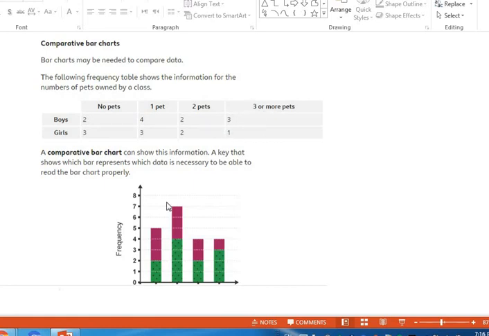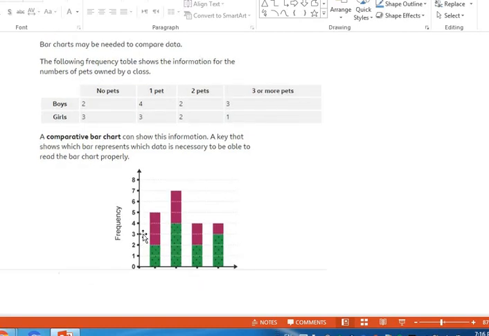Wow. So comparative means that you are going to compare between 2 categories. A key that shows which bar represents which data is necessary to be able to read the bar chart properly. So as you see here, I have the green and the pink. The green stands for boys, and of course the purple one for girls.